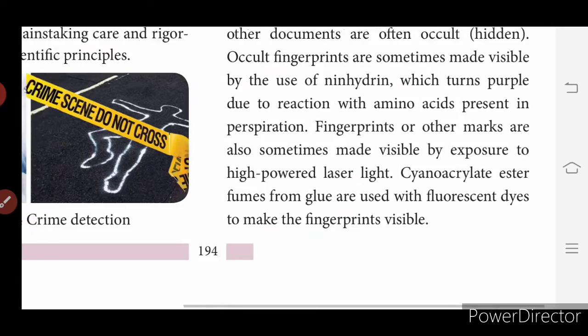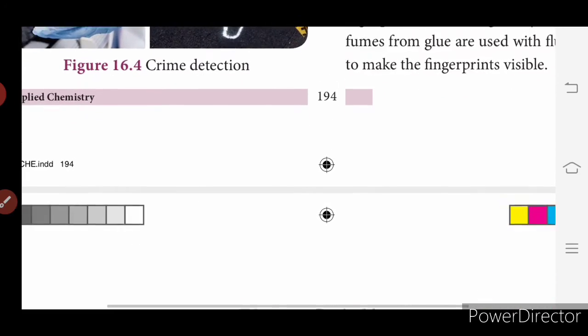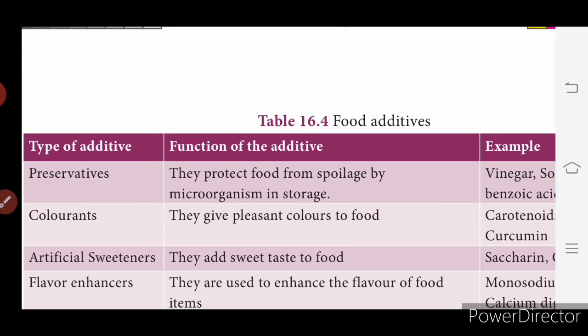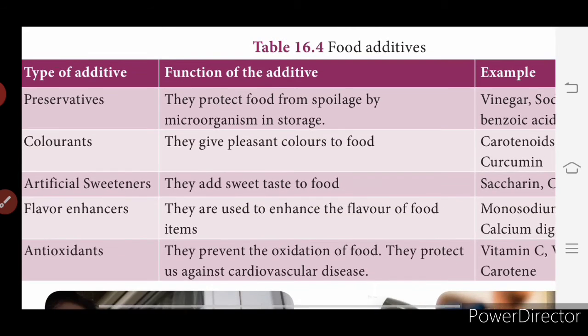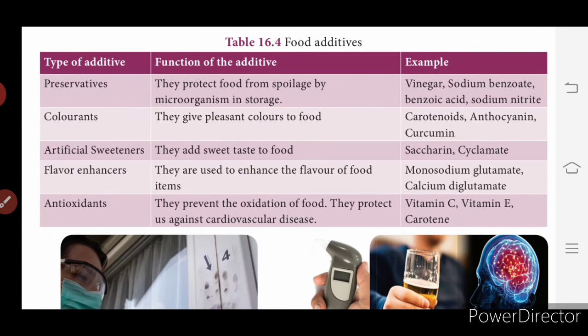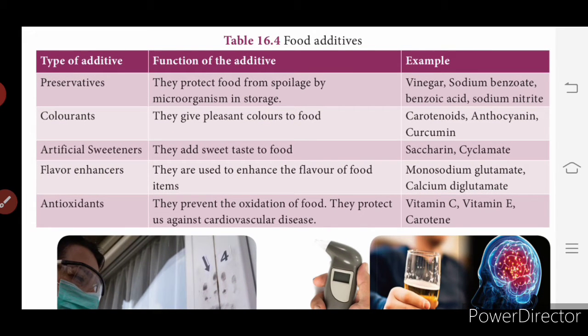What are the food additives? Function of the additive, types of additive, then function of the additive and the examples. So first is preservatives. They protect food from spoilage by microorganisms in storage. The examples are vinegar, sodium benzoate, benzoic acid, sodium nitrate. Colorants. They give pleasant odors, colors to food.